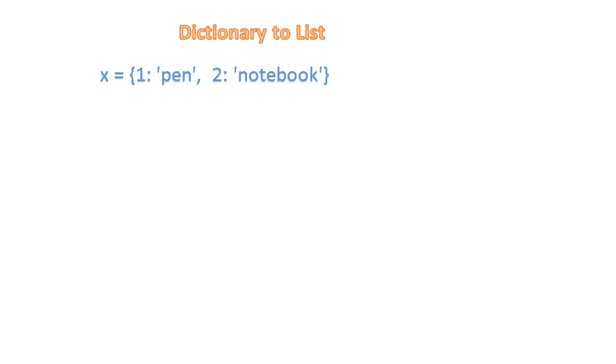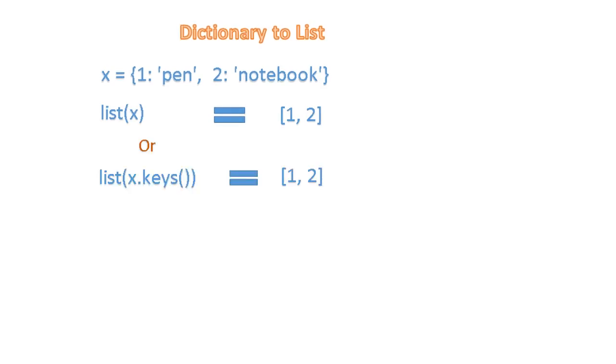Converting dictionary to list. As we know, a dictionary is a collection of key and value pairs, and it is not a sequence type. A dictionary, when converted to list, by default list will take the key as list items. We can also use a function keys on dictionary to get only key items. In this example, dictionary key is converted to list items.